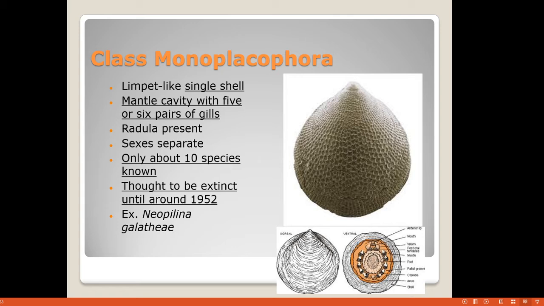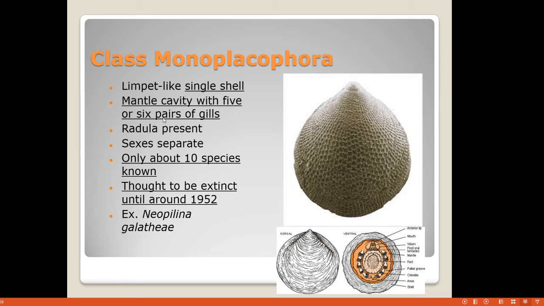But we are going to see what different classes belong to the phylum Mollusca. So the first class will be Monoplacophora. These have a single shell and mantle. You can see there is only one shell and one mantle cavity. Then they have a radula, the tongue or sensory organ, present.